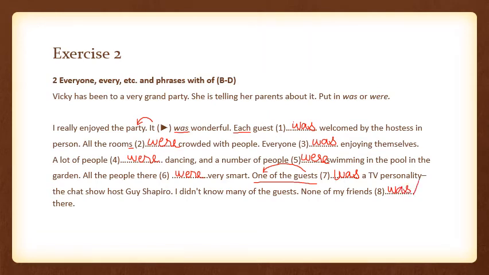Was and were. So, out of these two, you can use any. Both will be correct. You can either use "was", or you can use "were". Now, why is that? None of my friends. Not even a single one. So if you are referring to a single one, then you can use "was". None of my friends. Not even one of your friends turned up.